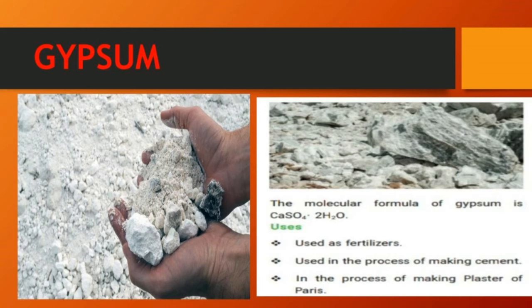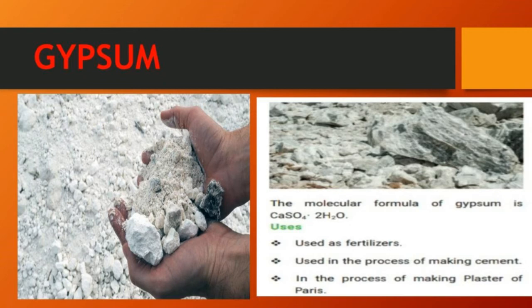Gypsum. We have already seen that at the final stage of cement paste we have used gypsum. Gypsum is soft, white or grey in color. It is naturally available material. The chemical name of gypsum is calcium sulfate dihydrate. If you see calcium, it will be white in color.